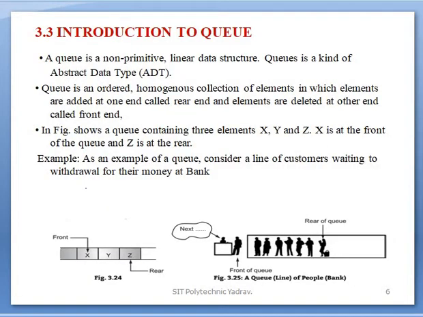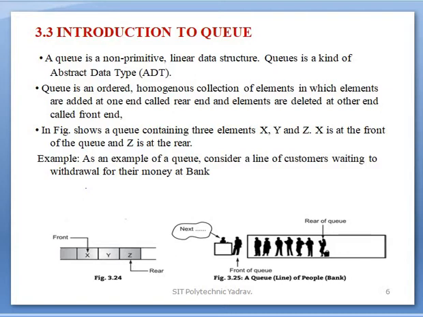Introduction to queue. What is the definition of queue? A queue is a non-primitive linear data structure. A queue is a kind of abstract data type. What is meant by abstract data type?